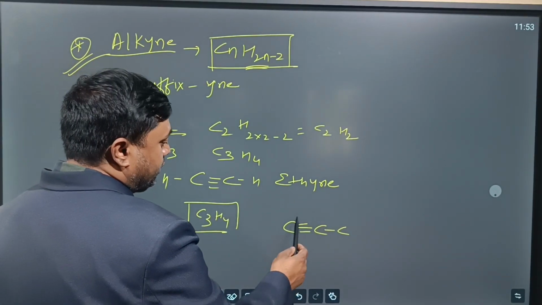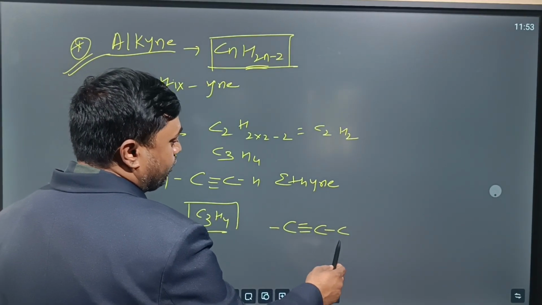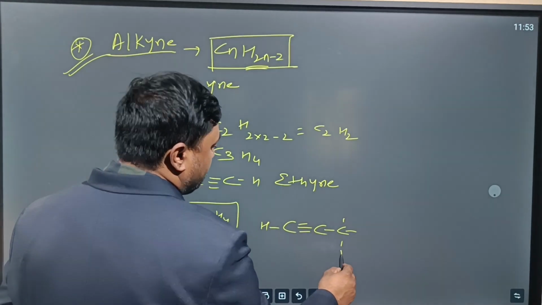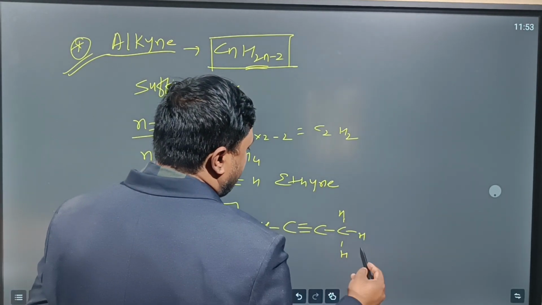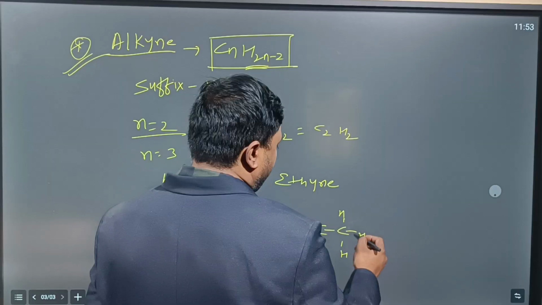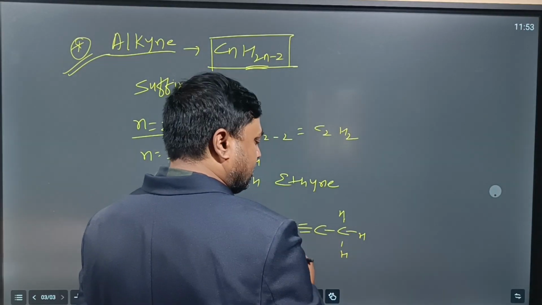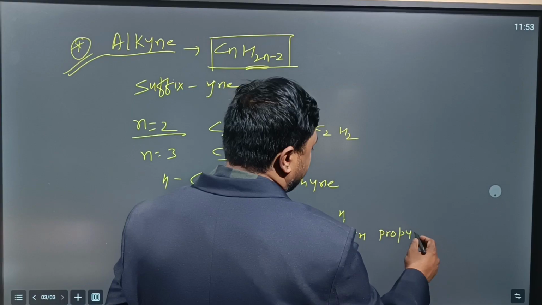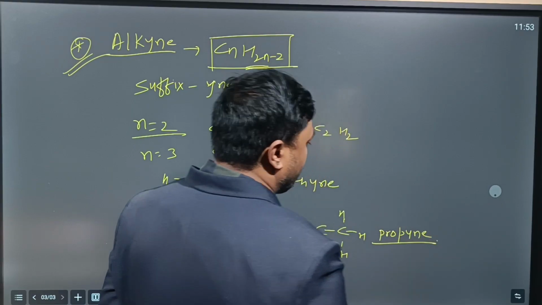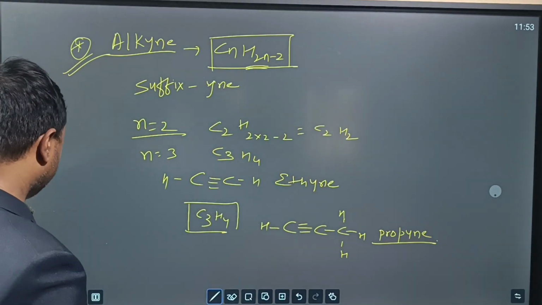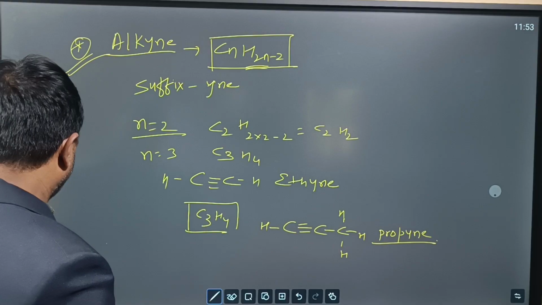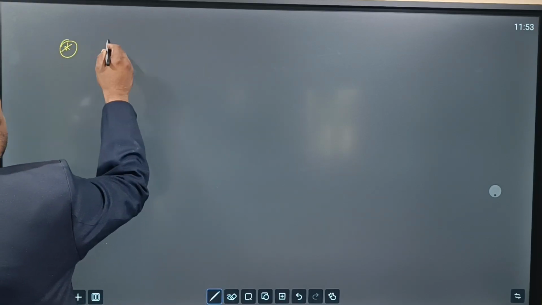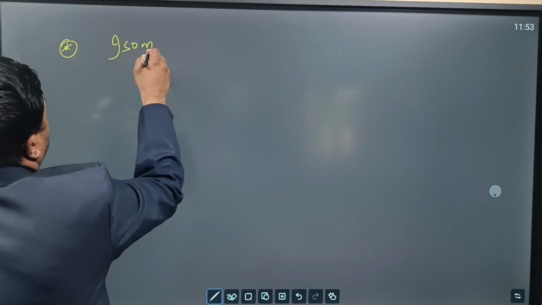Now fulfill the tetravalency. With this you can see 1 2 3 4, with this 1 2 3 4, with this 1 2 3 4. Now fill in the hydrogens: 1 2 3 4. As you can see, there are 4 hydrogens and 3 carbons. 3 carbons means what? Prop. The suffix we are using is what? Yne. So this is what? Propyne. Yes or no? Correct or not?